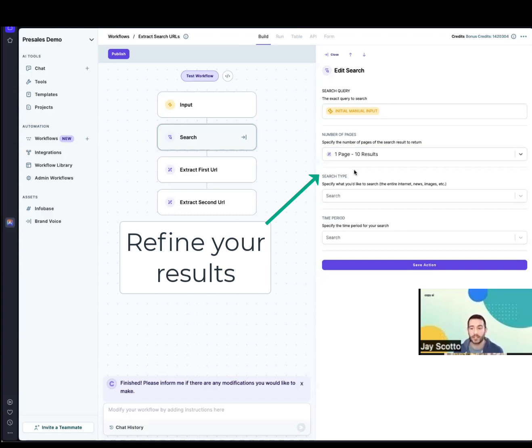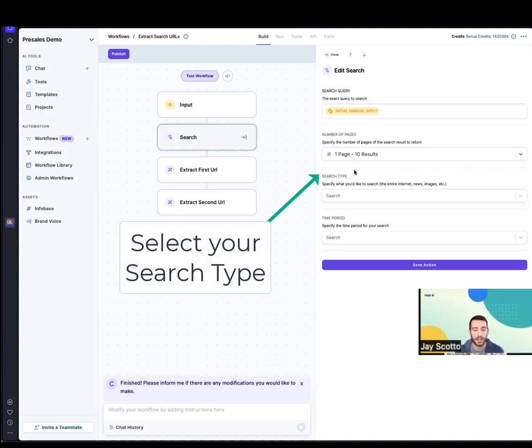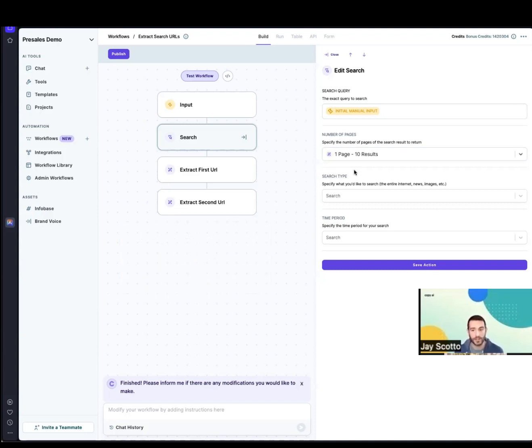The next is the search type. The search type essentially specifies exactly what you're looking to search for. Do you want to search the entire internet? Do you want to search for images or products? In this case, I want to search the entire internet, so I'll select the entire internet.